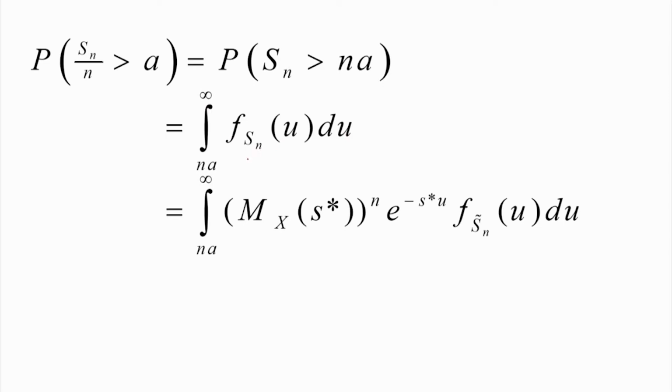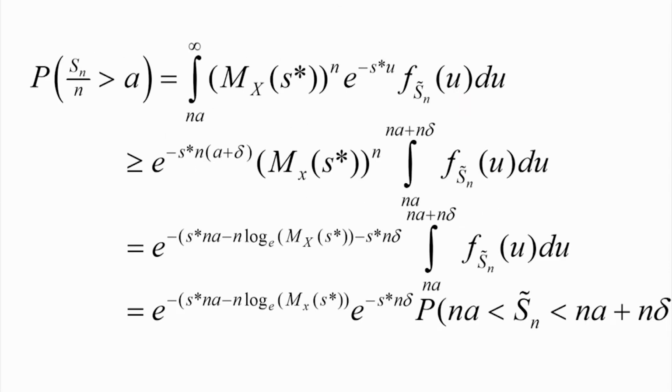I can write the PDF of Sn as the PDF of Sn tilde multiplied by this quantity. So we can determine this probability in terms of f Sn tilde of u.